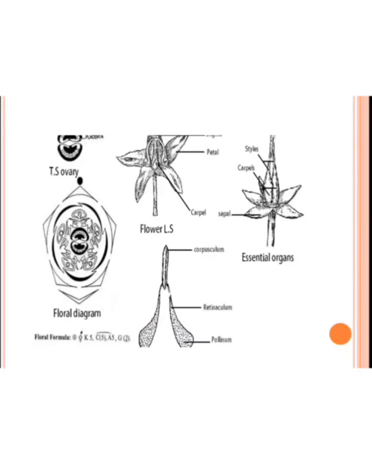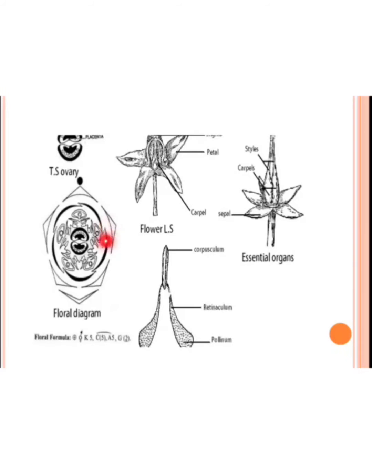So after this floral formula, we discuss the floral diagram. The Br means the bract is present, then they are actinomorphic, then bisexual, it means the androecium and gynoecium are both present. Then the calyx number of 5, they are free and estivation is valvate.